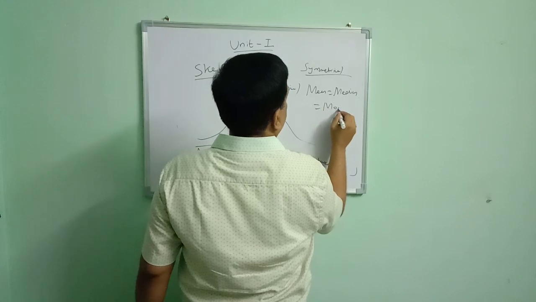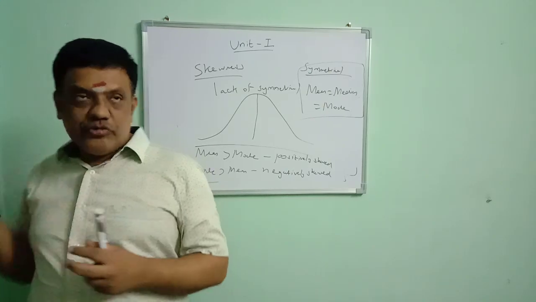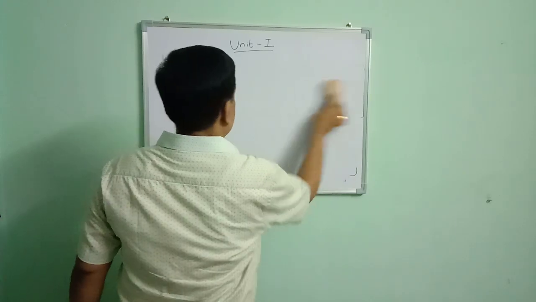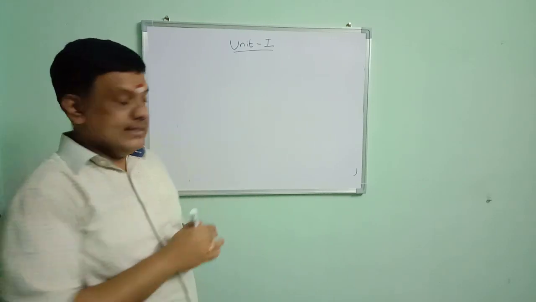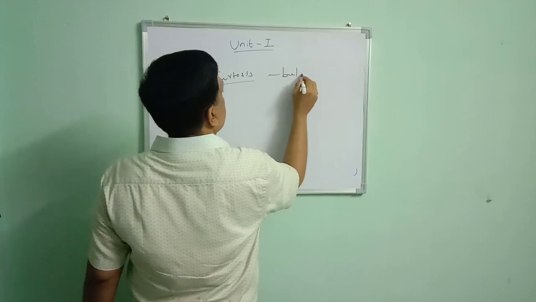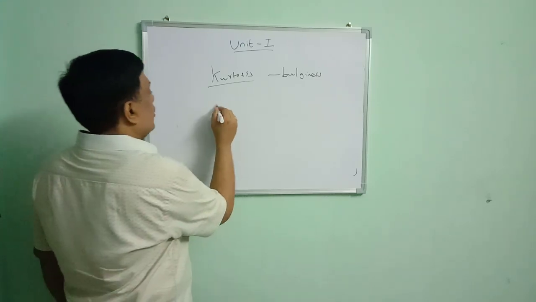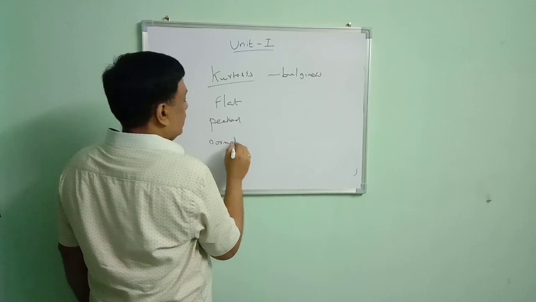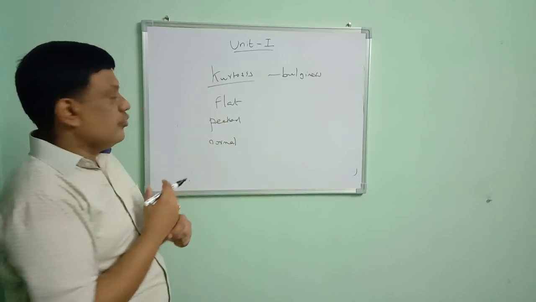This comes under measures of skewness. So next we are going to kurtosis. Kurtosis means bulginess. Using kurtosis, we are able to tell whether the curve is flat or peaked or it is a normal curve. When all the data tend towards the mode, we use kurtosis.